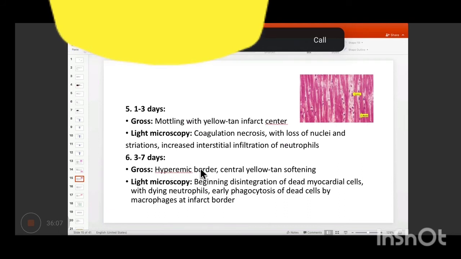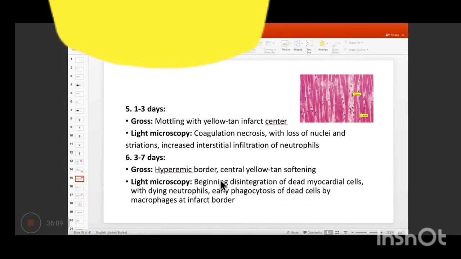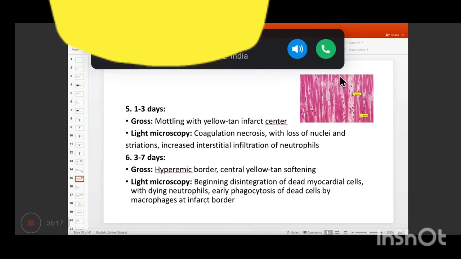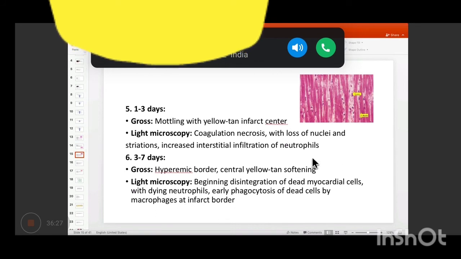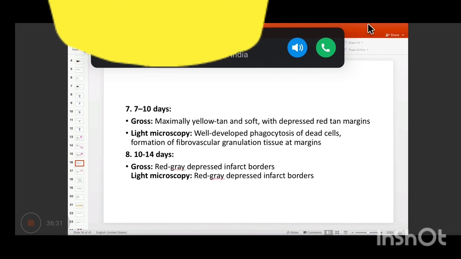After that, from 3 to 7 days, the border starts appearing a bit hyperemic, and the central area softens because of necrosis, and it is again yellow to tan in color. In microscopy, the neutrophils start getting cleared away by the macrophages. So within 3 days, we had neutrophilic infiltration, and between 3 to 7 days, the macrophages come and start clearing out the neutrophils. This is very similar to what you see in normal wound healing.